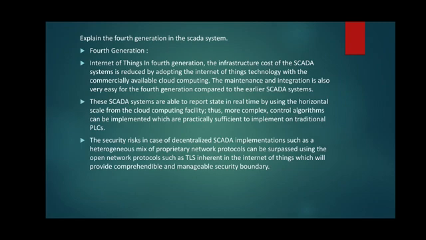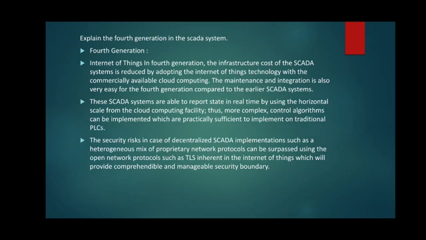The next question which is asked repeatedly is about the explanation of the SCADA system. The question is, explain the fourth generation of the SCADA system. SCADA is divided into different types depending upon the development or types of architecture.